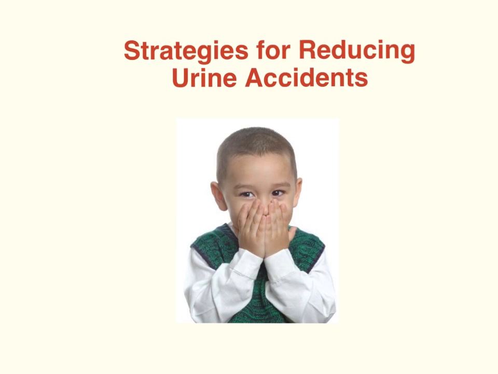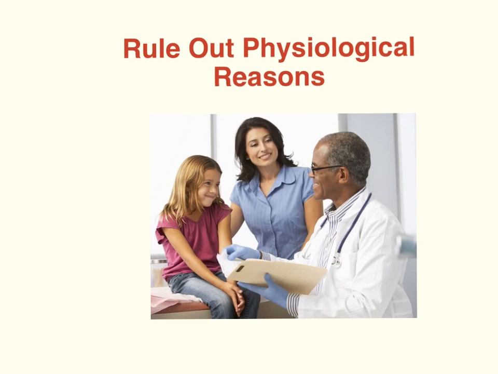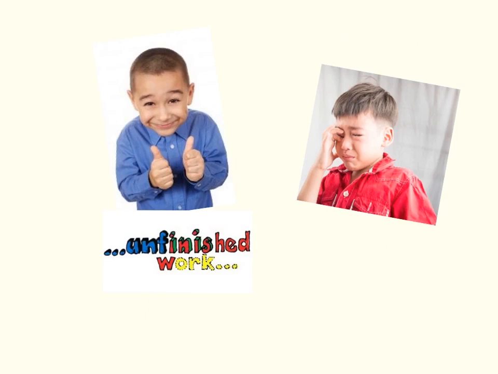When children have urine accidents in school, teams must work to determine the reason for the behavior. Initially, rule out any physiological reasons for this behavior by consulting with your child's pediatrician. If physiological reasons have been ruled out, it is then important to determine the reason or function of this behavior.